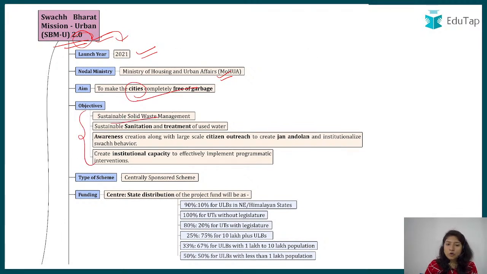It talks about how to manage solid waste, about sanitation and treatment, about creating awareness, basically focusing on the Jan Andolan and creating institutional capacity. So building the capacity or the skill development of the workers that we are talking about here. The type of scheme is a centrally sponsored scheme, that is, the share is divided between the center and the state. And how is the share divided? You can look at it from the picture in this particular snippet. This categorization has been done according to the population, that you can read later.